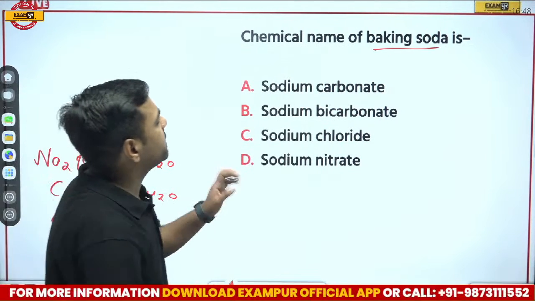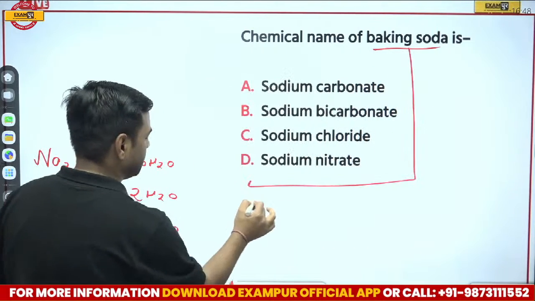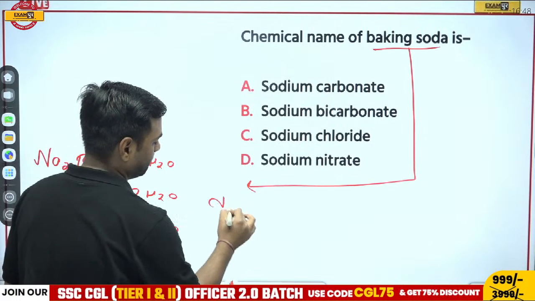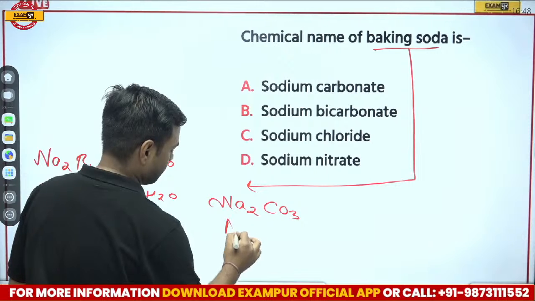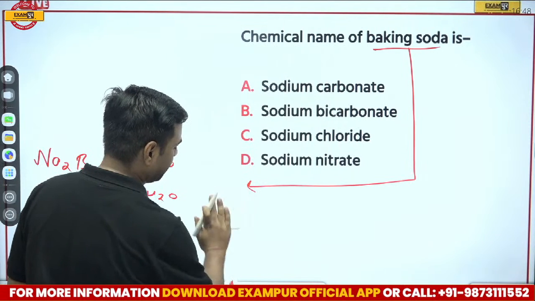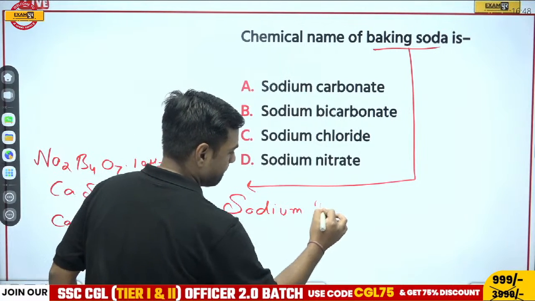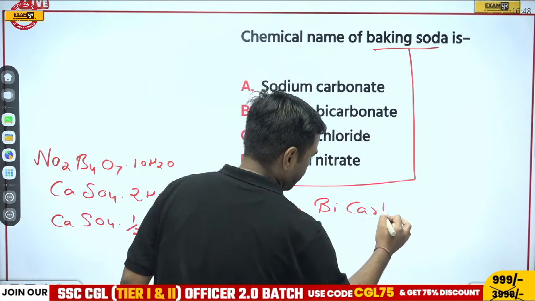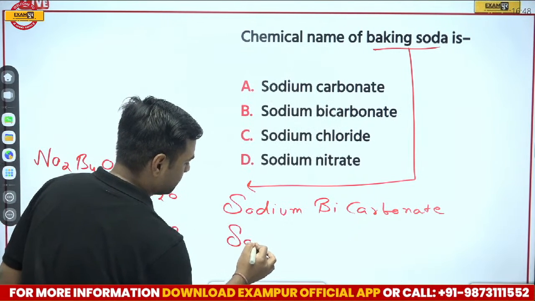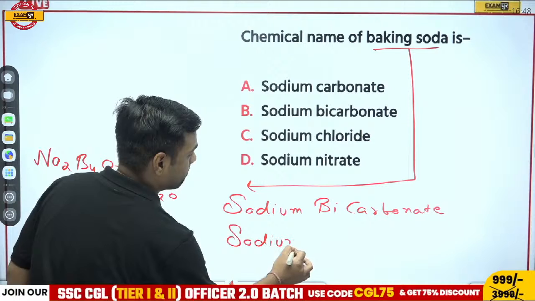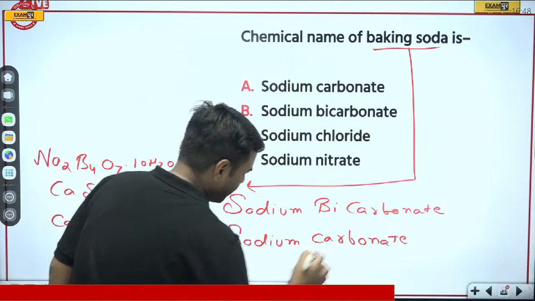Okay, so what I was talking about is the chemical name of baking soda. Now, one more thing, I have to write it here. Or I'll write directly, that would be easier. Sodium bicarbonate. And one we have is sodium carbonate. Now, why I'm writing all these formulas, there's a reason behind it.